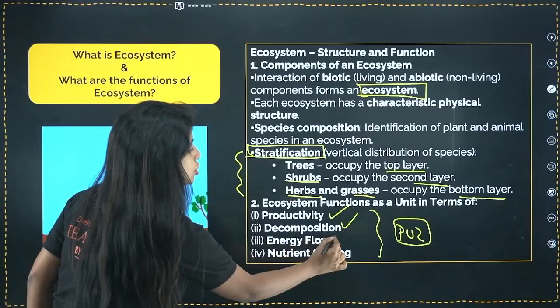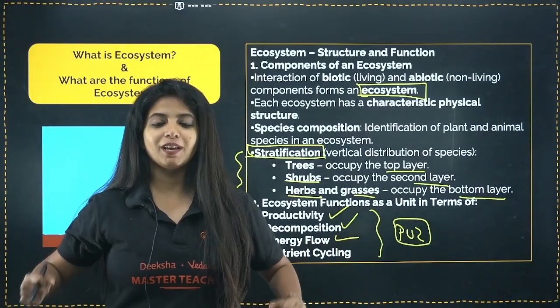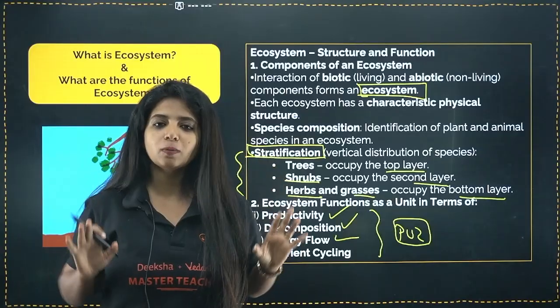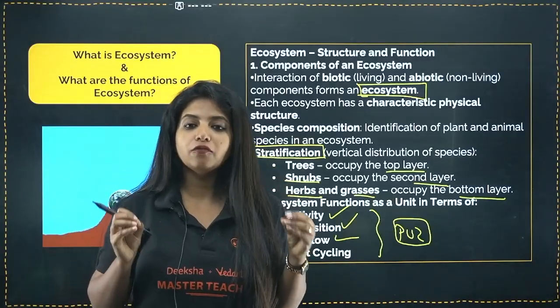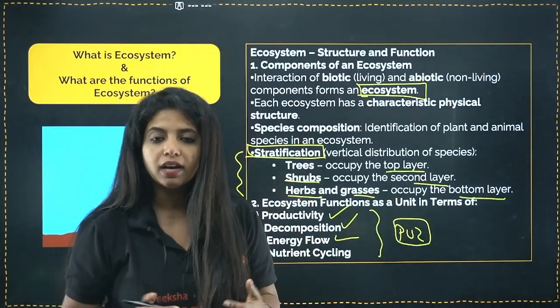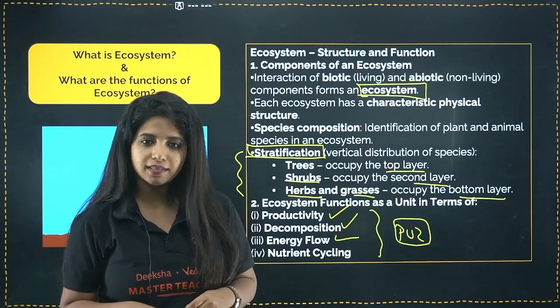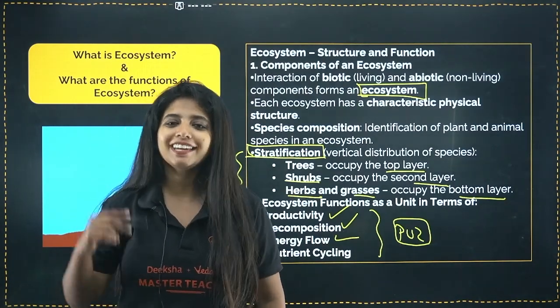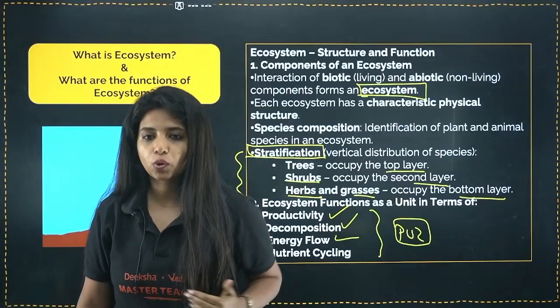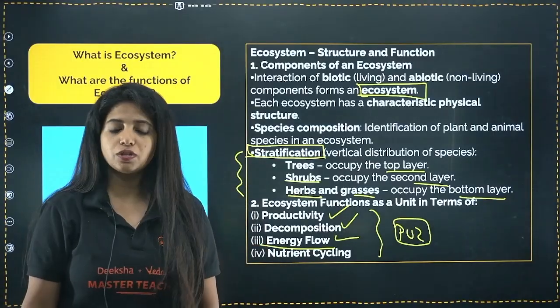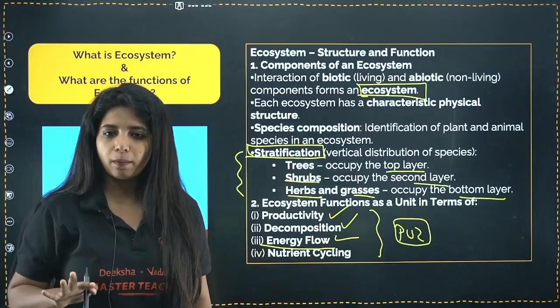Now next thing, energy flow. Can I say, whatever I have, I'm not going to give it to anyone else? For example, a plant which is undergoing photosynthesis to prepare its own food says that I am not going to give any energy to the next organism. Do you think that works? No, Baba. The energy has to be transferred and it has to go on. That is energy flow. So this is also a functional unit of an ecosystem. Without all of this, nothing is going to happen.